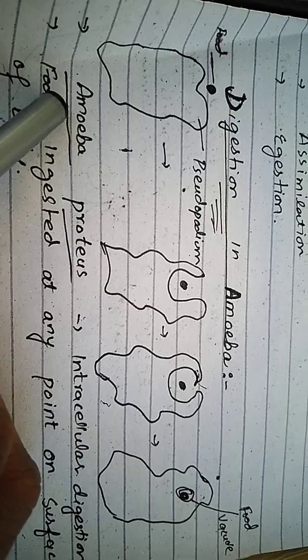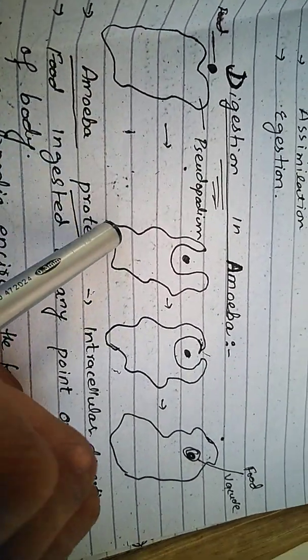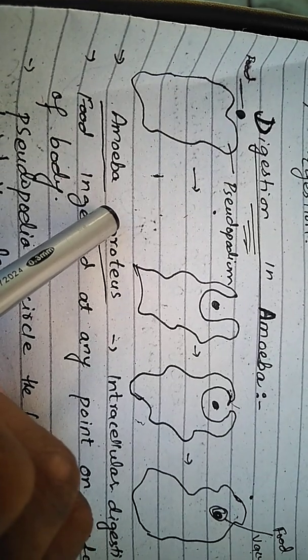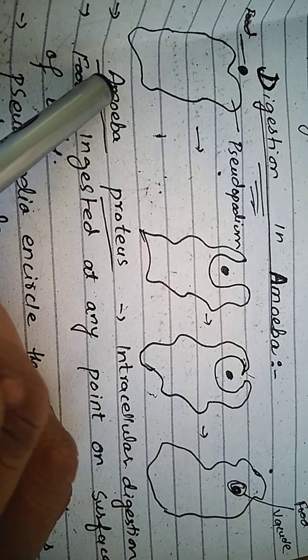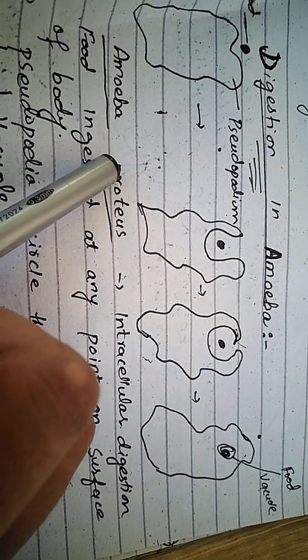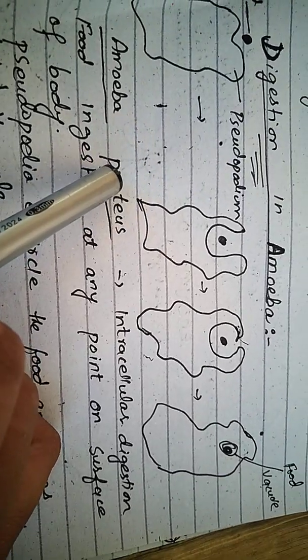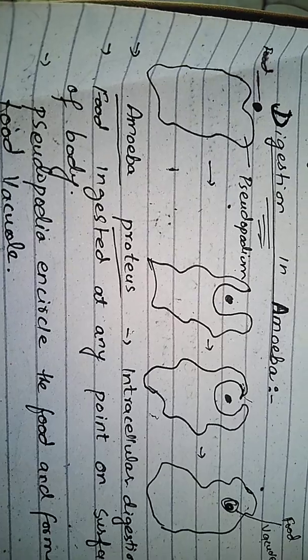There is a specific method to write the scientific name. The first name is the genus name, and the second name is the species name. The first letter of the genus name is always capital, and the first letter of the species name is always a small letter. This is clearly visible in this writing.